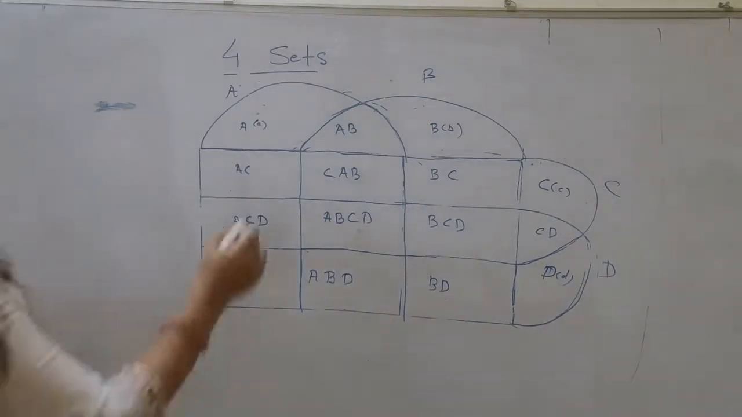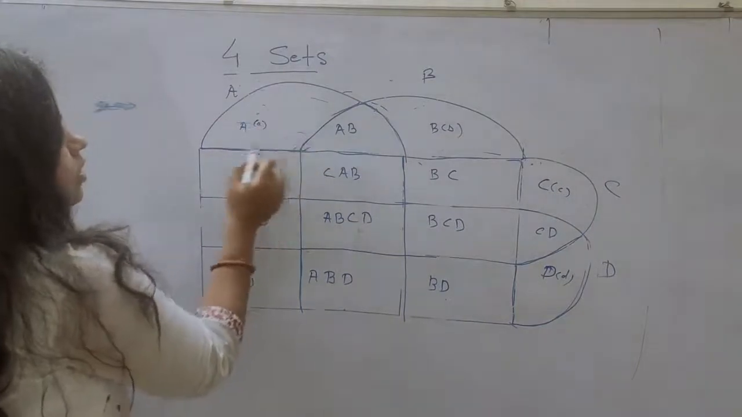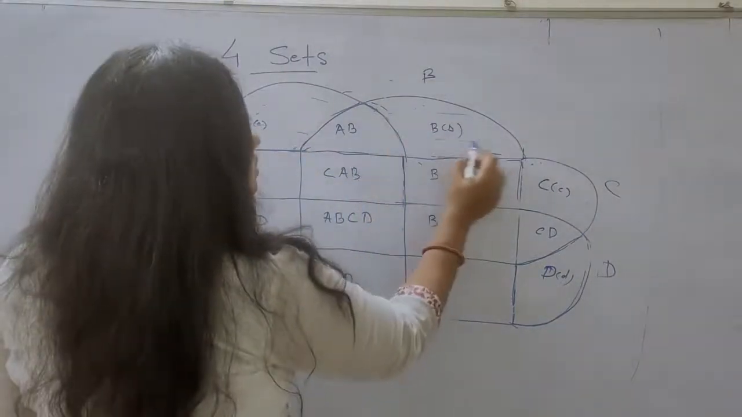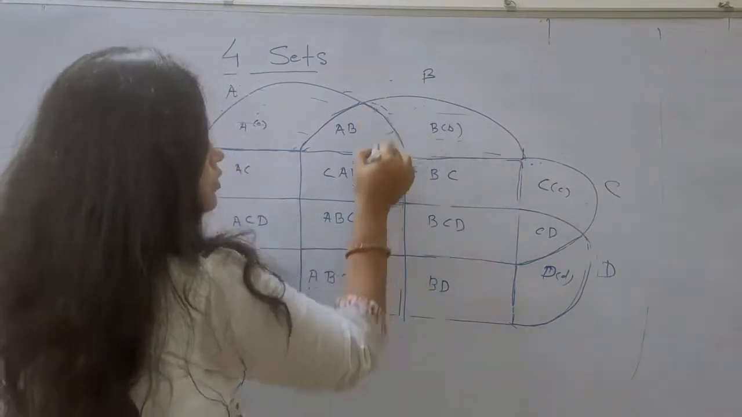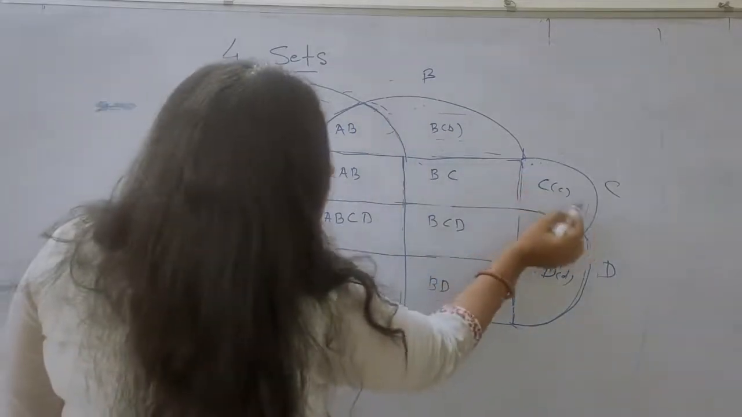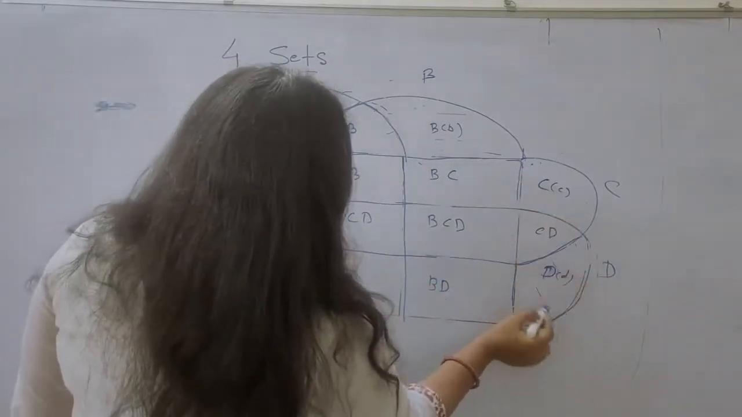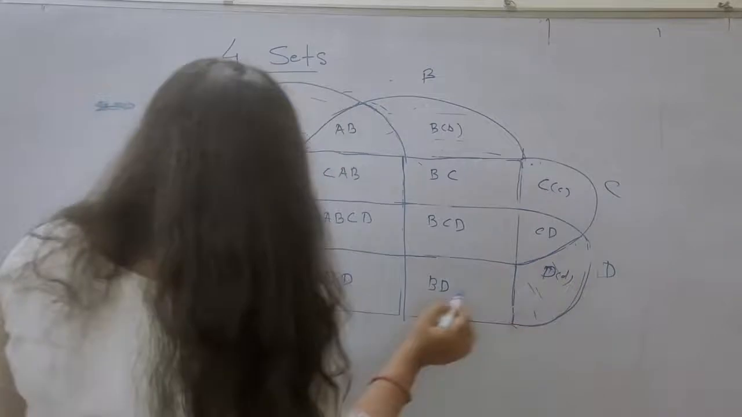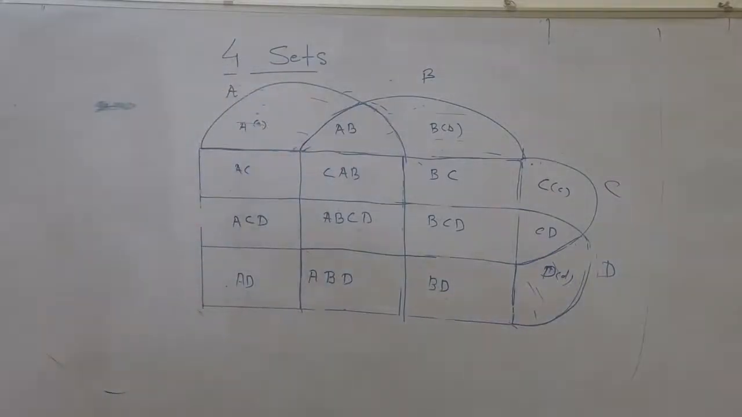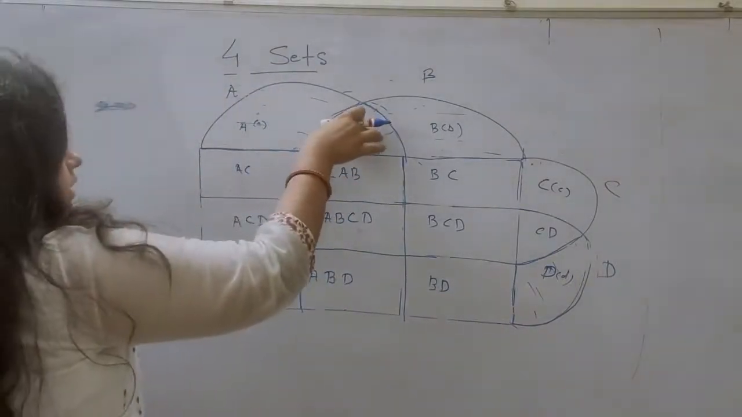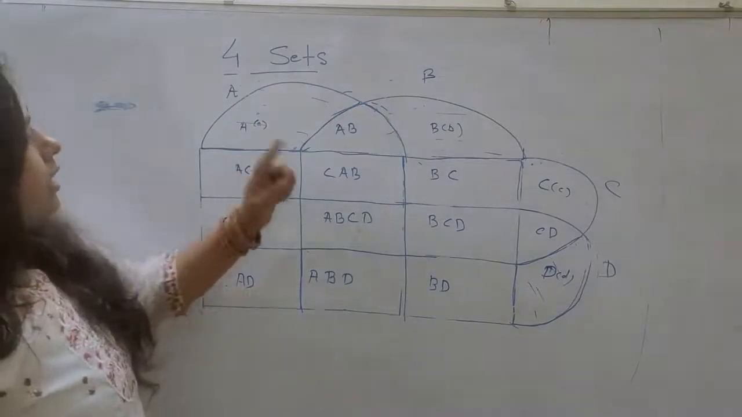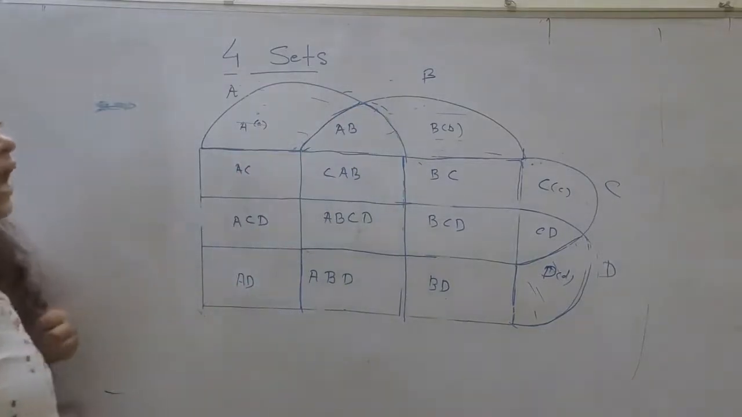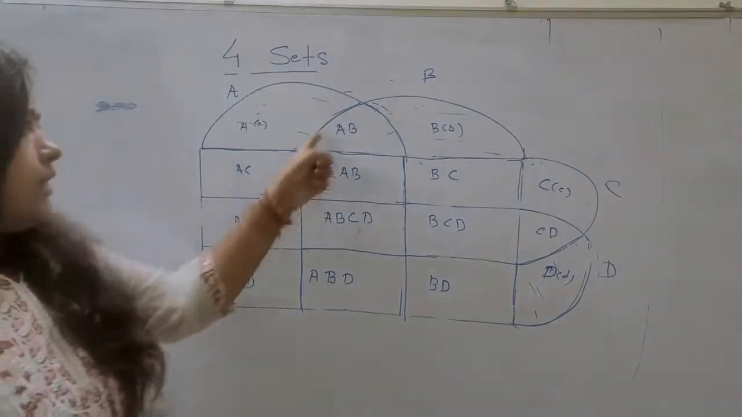Only A means this region. Only B means this region. We will not go beyond this boundary. Only C means this region. Only D means this region. But we will not go beyond this boundary. And A and B, this region. If they ask only A and B, then this region.